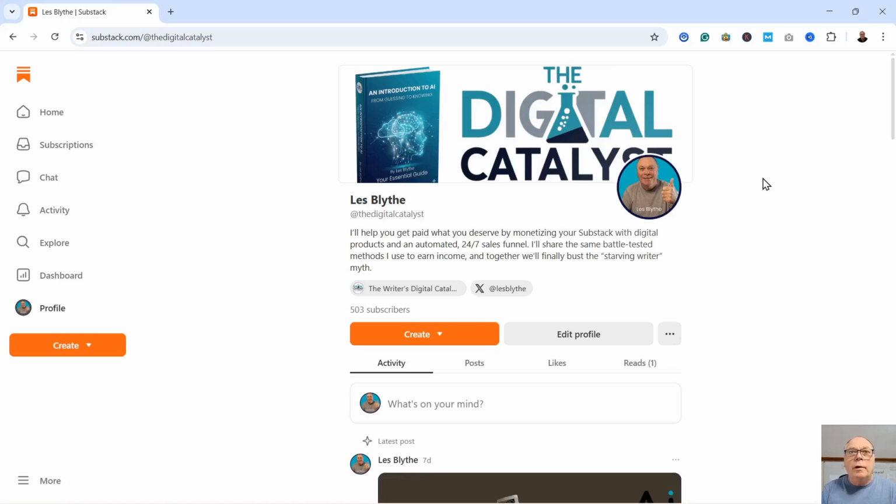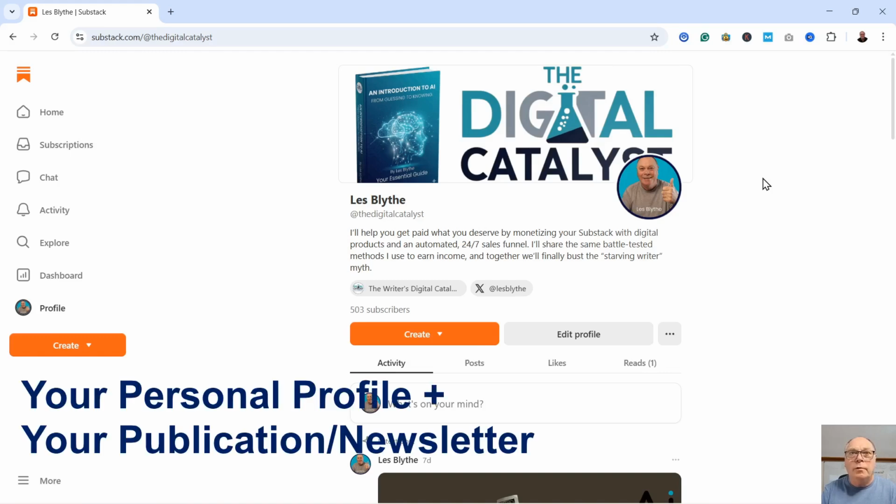Substack profile versus publication confusing. Now, the thing to know is that on Substack, there are two quite separate parts to the program. The first part is your personal profile, which is what we're looking at now. And this will include such things as the home, the subscriptions, the chat, your activity.